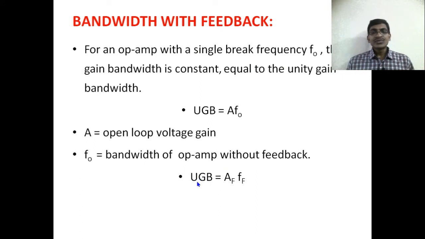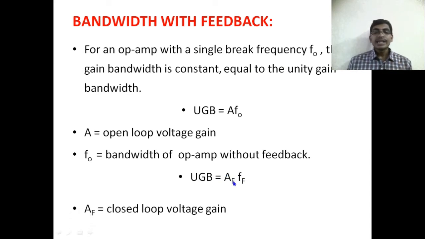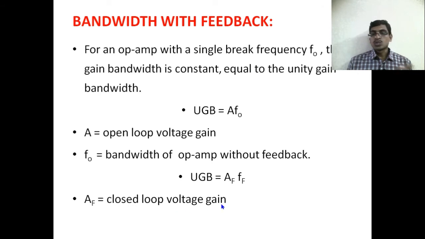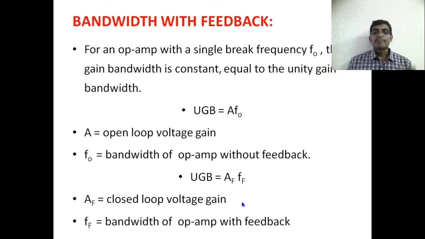And the unity gain bandwidth for the feedback amplifier is equal to AF into FF, where AF is the closed loop voltage gain and FF is the bandwidth of the op-amp with feedback. So here unity gain bandwidth is derived for without feedback and with feedback.